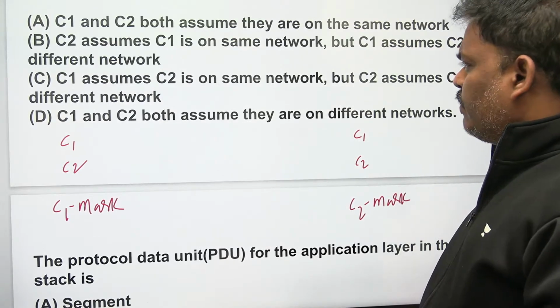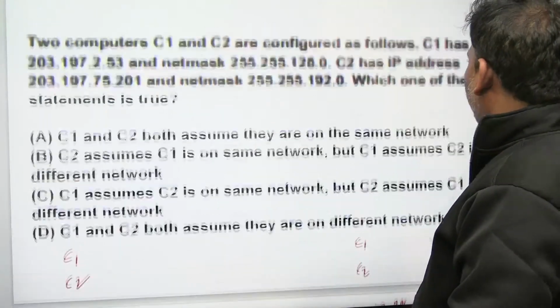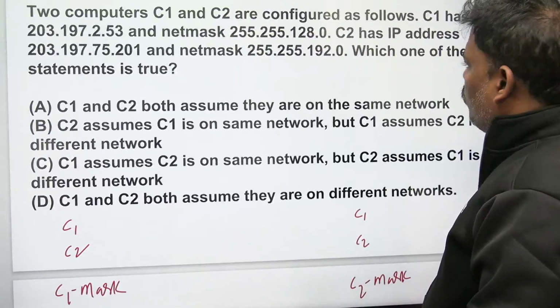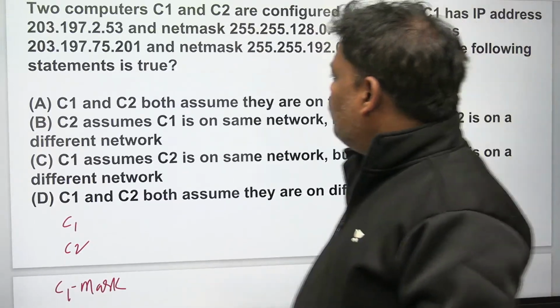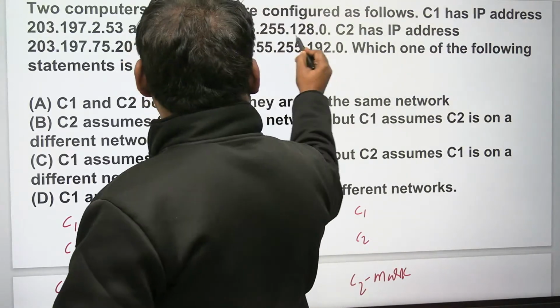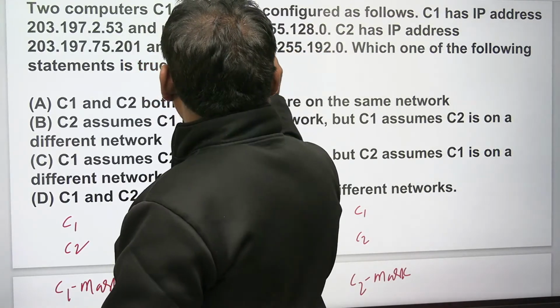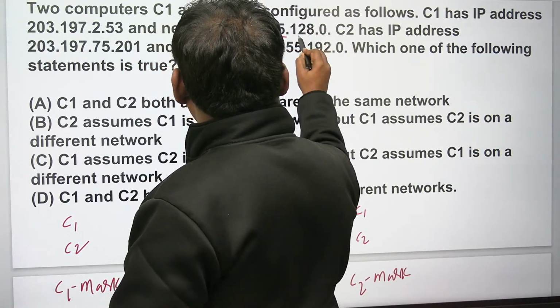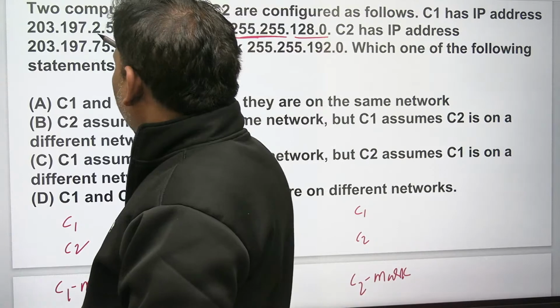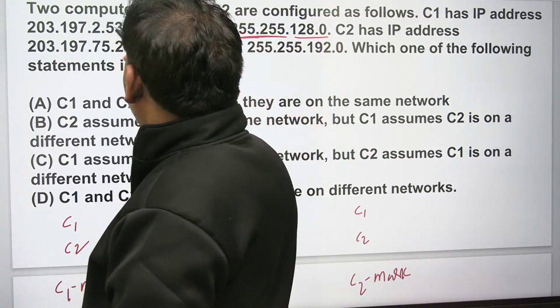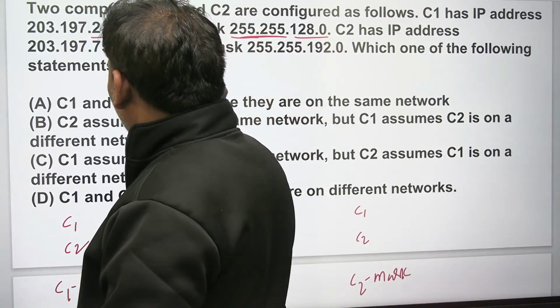Let's go to the problem, C1. So what is the C1 IP? This one. What are the masks? See, in the mask, if you observe, two 255s are there, remaining is 128. So the last 2 bytes I have to convert.